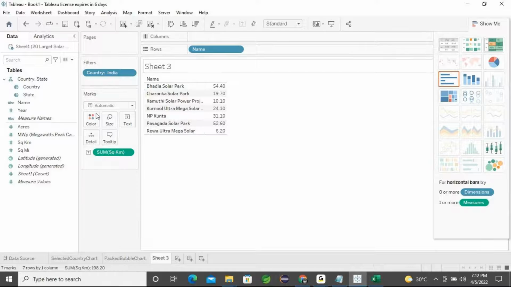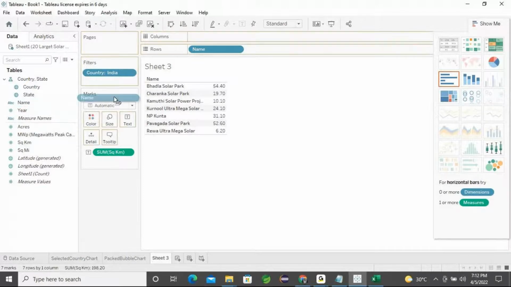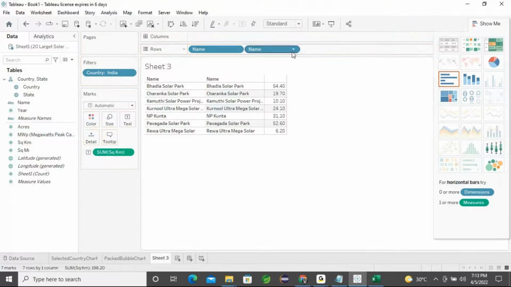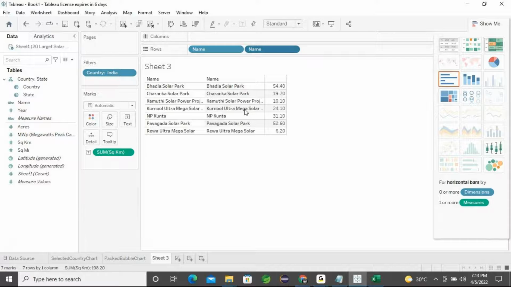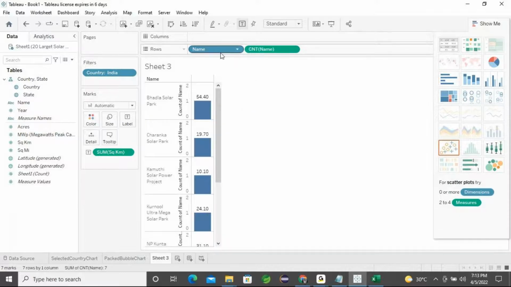And what exactly do I need? Where are the names? Yeah, here. I can place the names here, and make one a format. I can go for measures in count, and one I will remove.